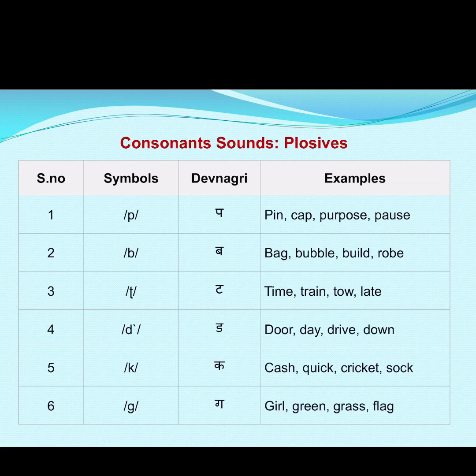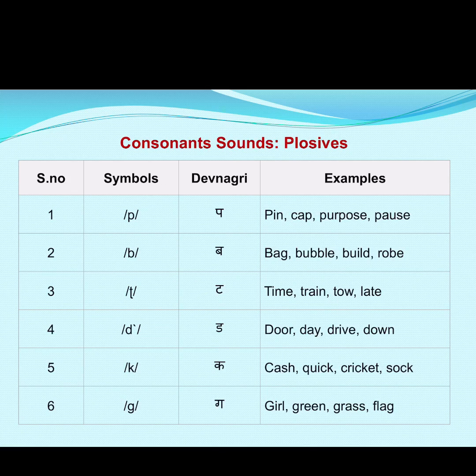It looks like a small letter G, but here it is g, and we have some examples of g like girl, green, grass, flag. So these are 6 consonants out of 24, and these are known as plosive sounds.